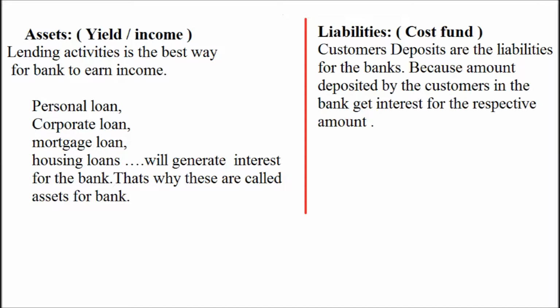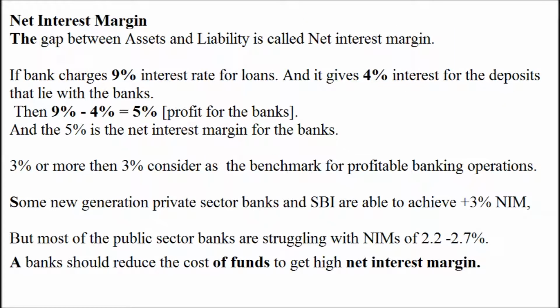Next, in this topic of assets and liabilities, another term that comes up is NIM. NIM stands for net interest margin. What do you mean by net interest margin?